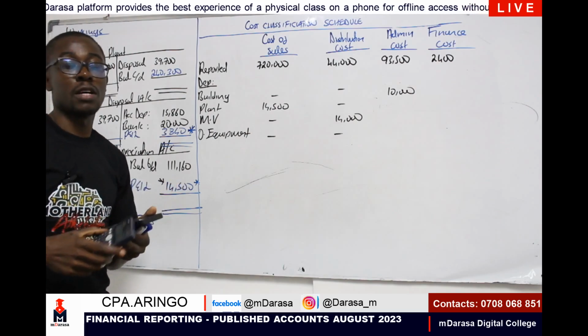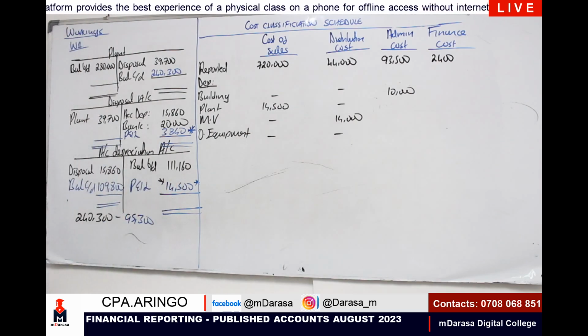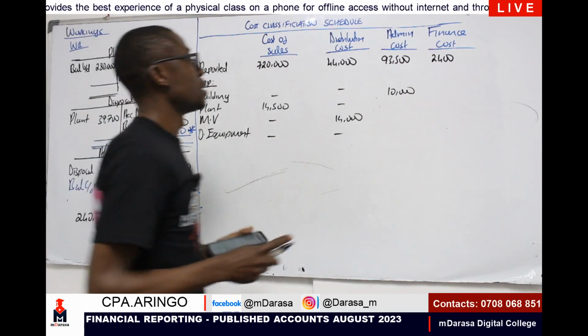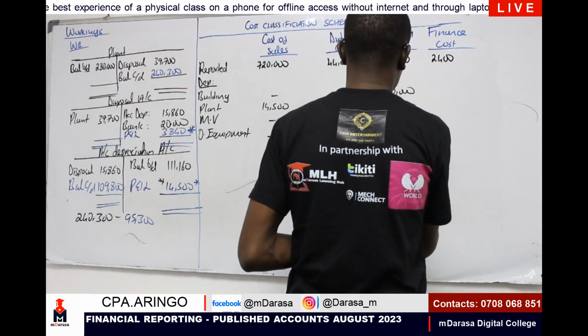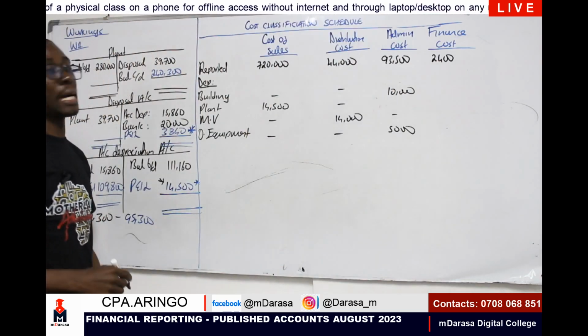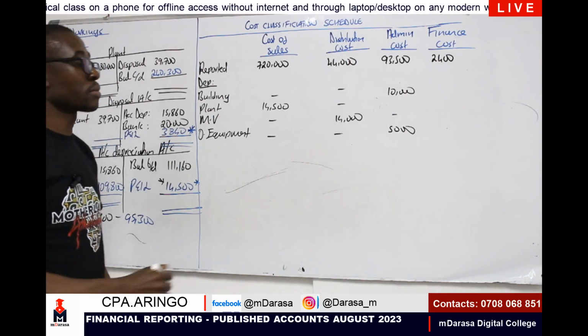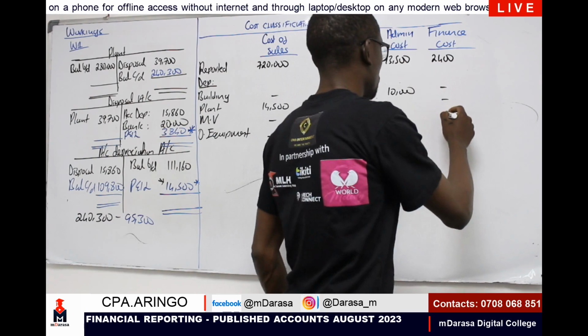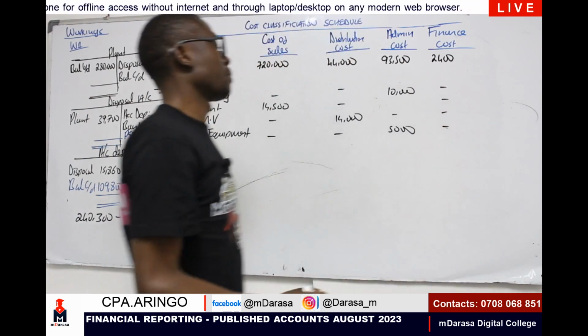That should give us a value of 5,000. So I'll be having my 5,000 here. So we're having depreciation items, and literally, we are done with that bit.